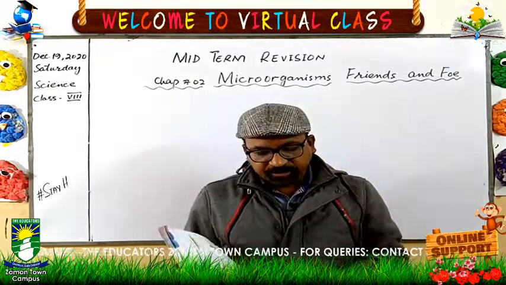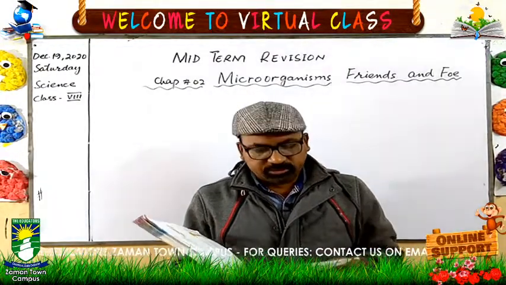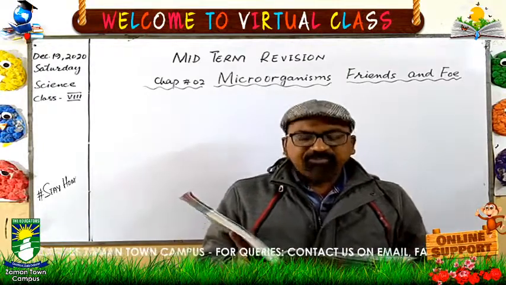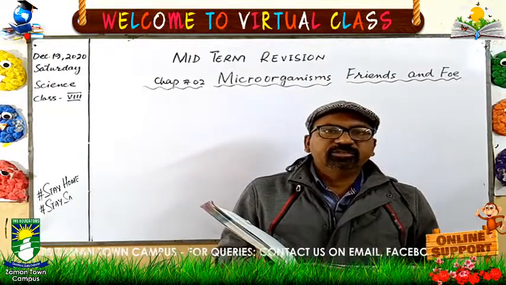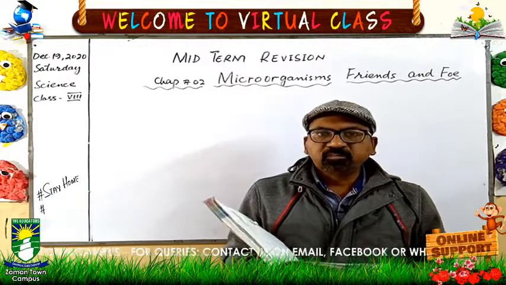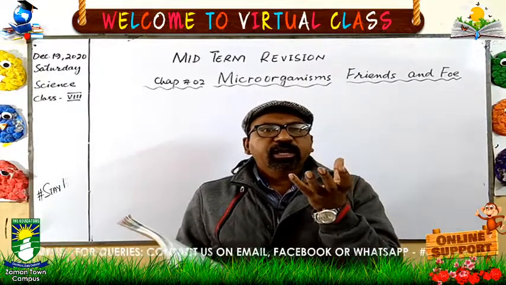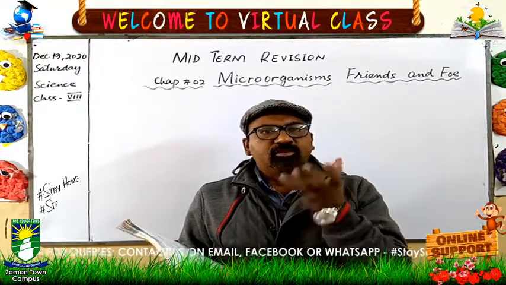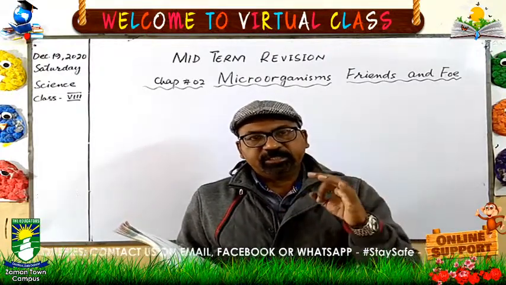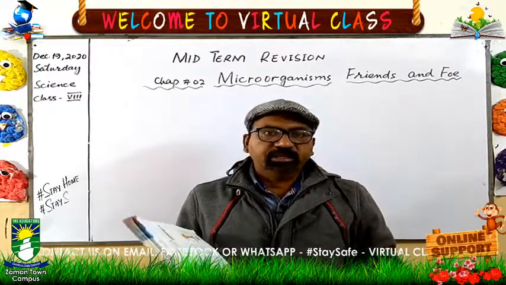Here we are going to discuss the uses of bacteria. The first use is that they change milk into curd or yogurt. For example, a cup of yogurt carries millions of bacteria, because bacteria are responsible for changing the milk into curd.